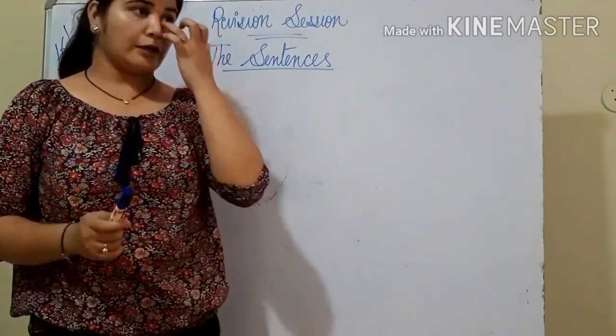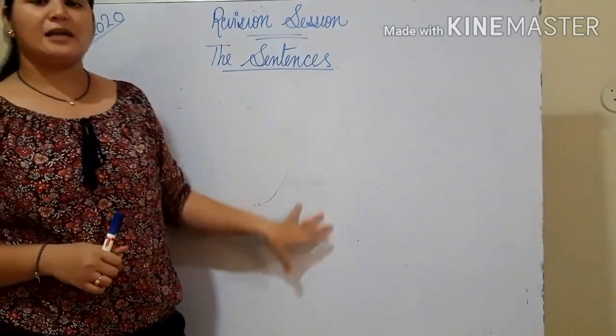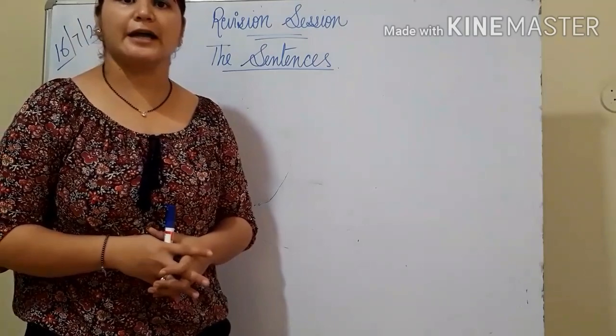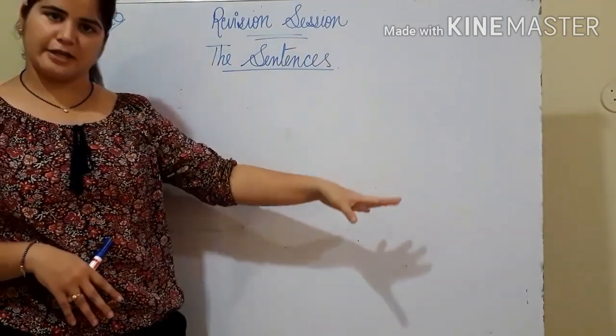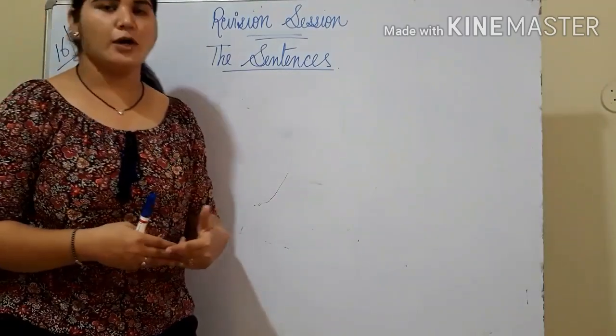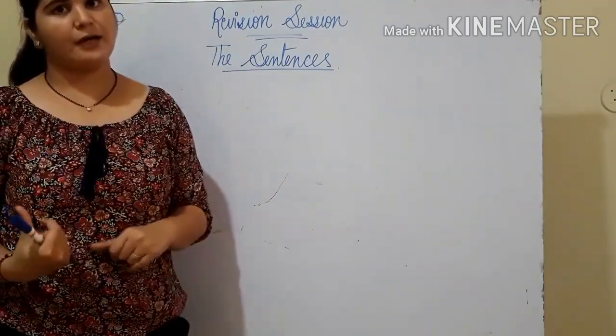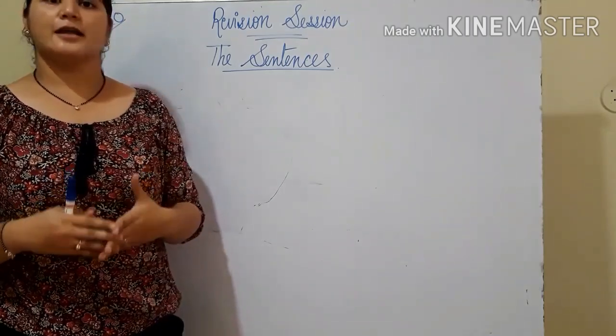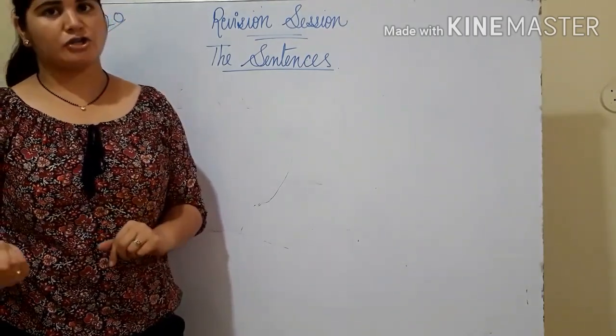So what you are supposed to do is, today I'll be giving the base, like a summary of the chapter. I will not be explaining each and everything again. आपको पता है sentences क्या होते हैं. I'll be giving a small recap to you. Then I have added a clip and it will help you a lot to understand the concept better. Then I will be giving you a worksheet to solve.